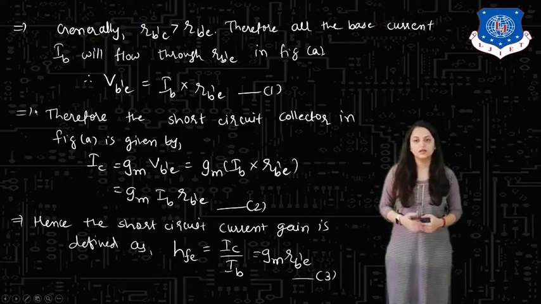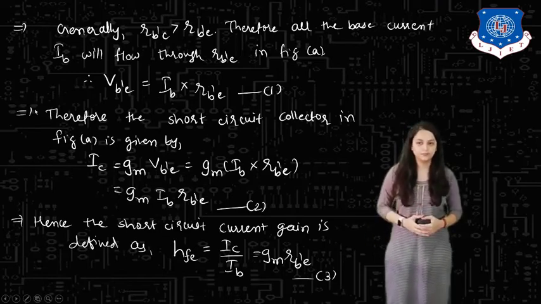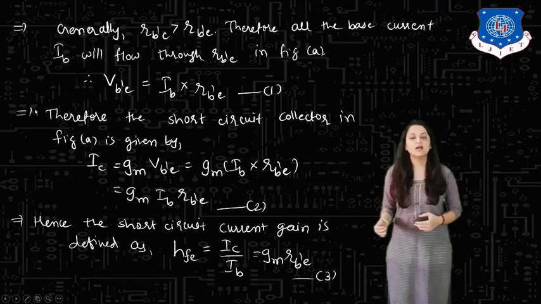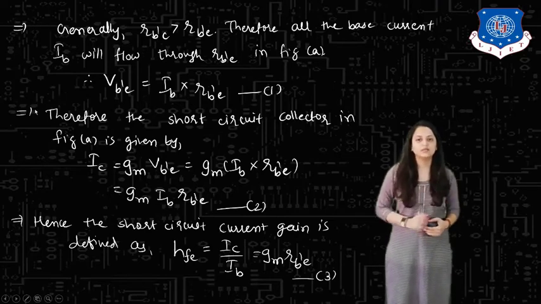Generally, Rb'c is greater than Rb'e. Therefore, all the base current IB will flow through Rb'e in figure B. So we can say that Vb'e, that is V equals I times R. Here Vb'e equals IB into Rb'e. Let us give that as equation number 1.